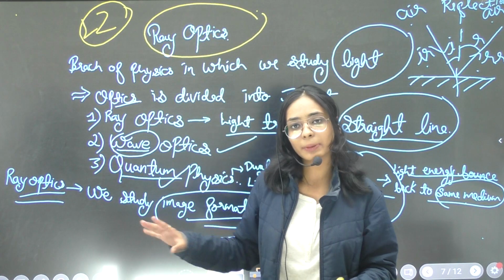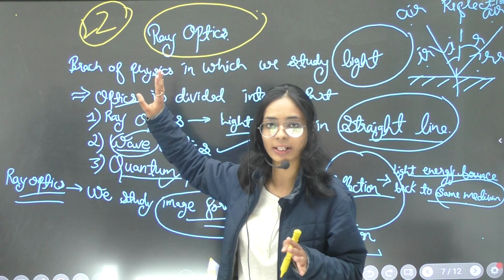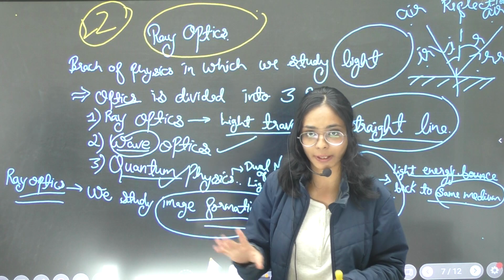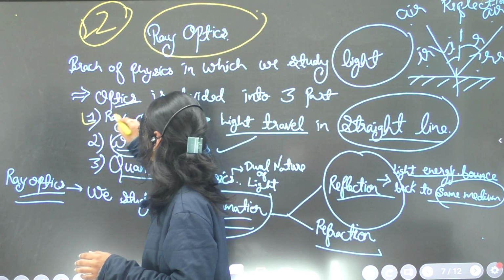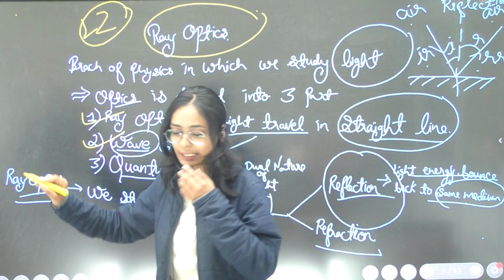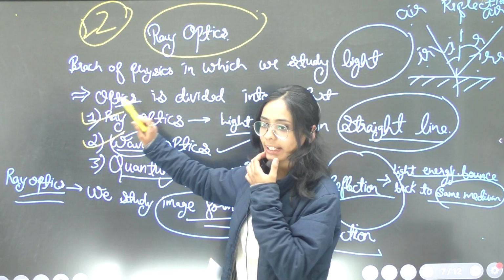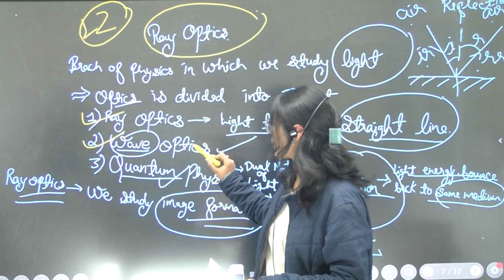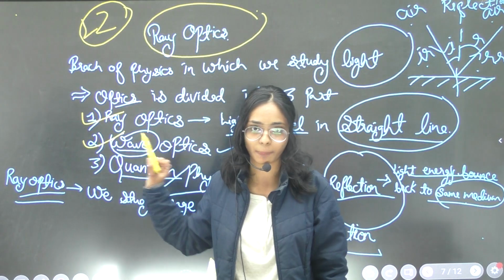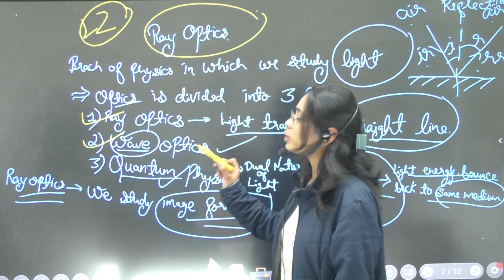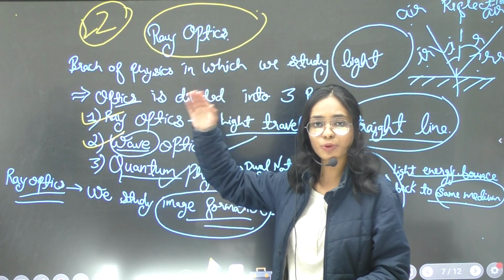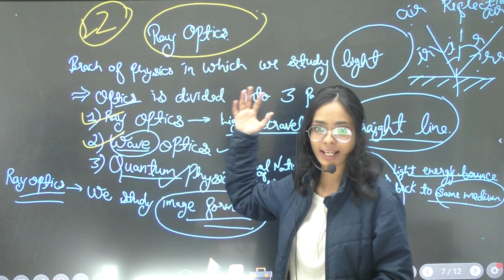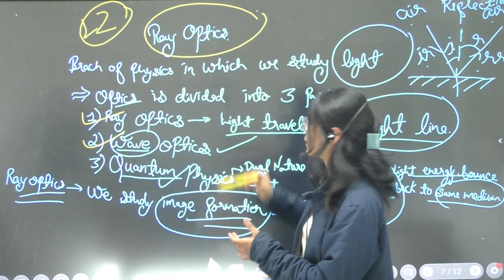So in optics we are basically dealing in 12th class with two branches: first is ray optics and second one is wave optics. First chapter is ray optics and now the second chapter we will deal with is wave optics. Okay, so now let's get started with the most weightage portion of our 12th class physics, that is the ray optics branch.